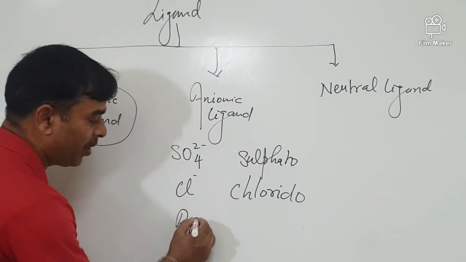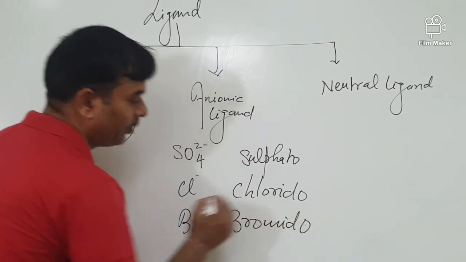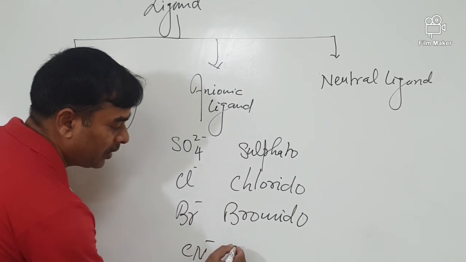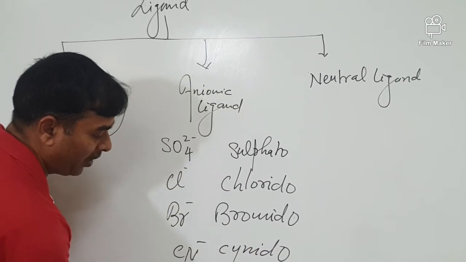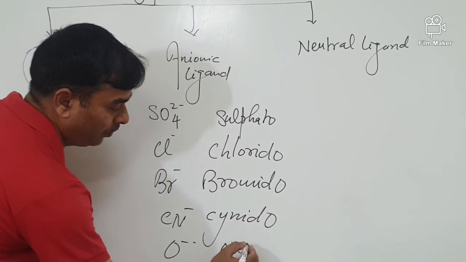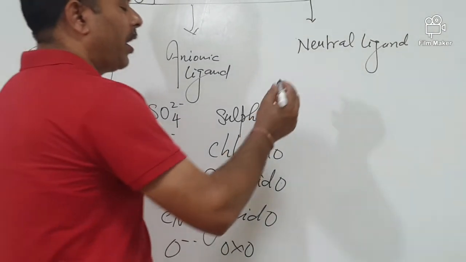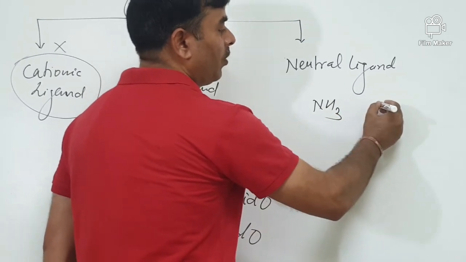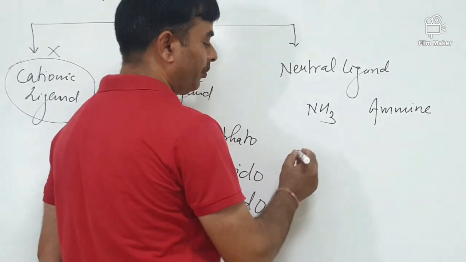Like Br- is bromido. Likewise CN- is cyanido, O 2- is oxo, etc. In neutral ligands, NH3 has a special name, which is called ammine.